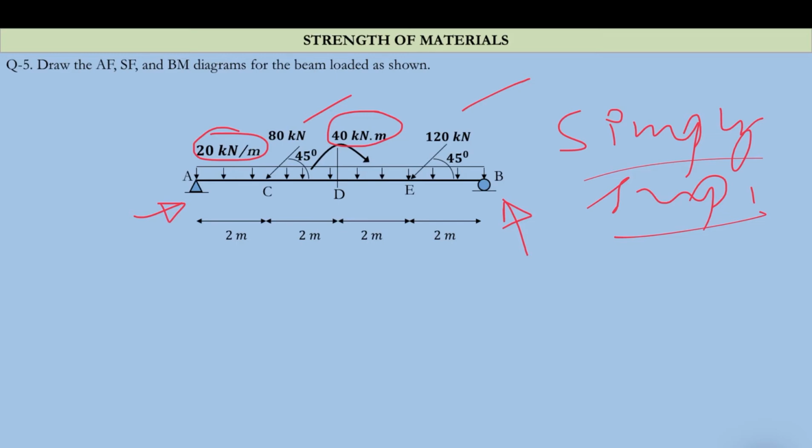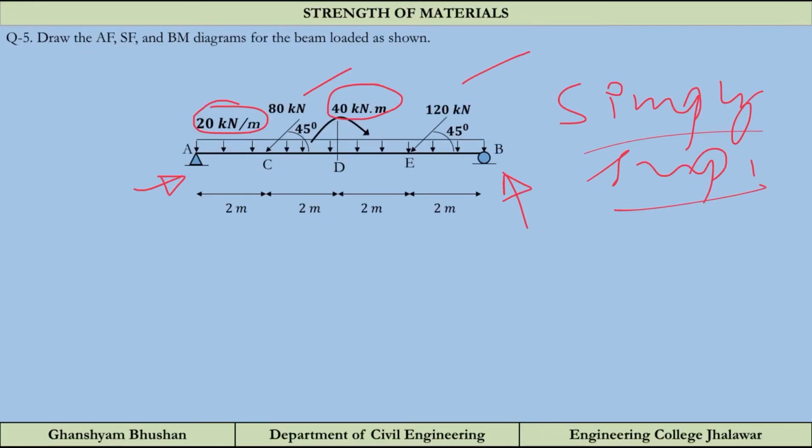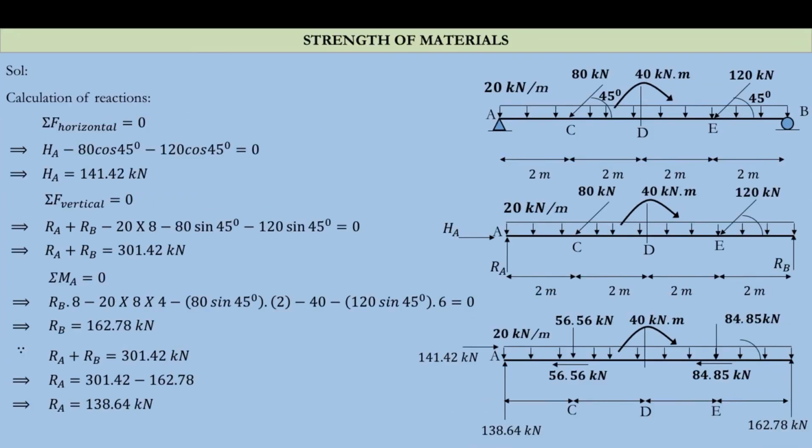We have to draw the axial force diagram, shear force diagram and bending moment diagram. First we will calculate the reactions. The reactions will be HA, RA and RB. At the hinge support there is no moment, so only vertical and horizontal reactions will be there.